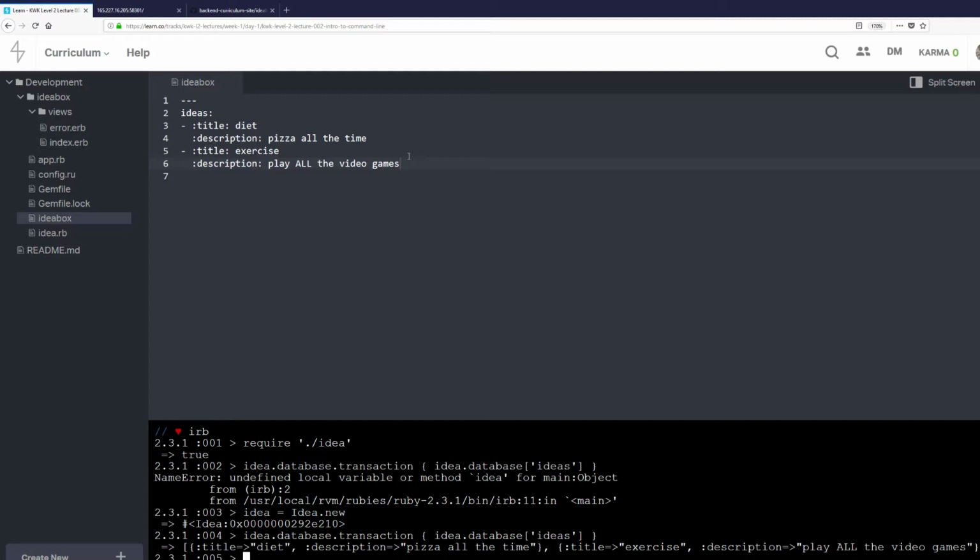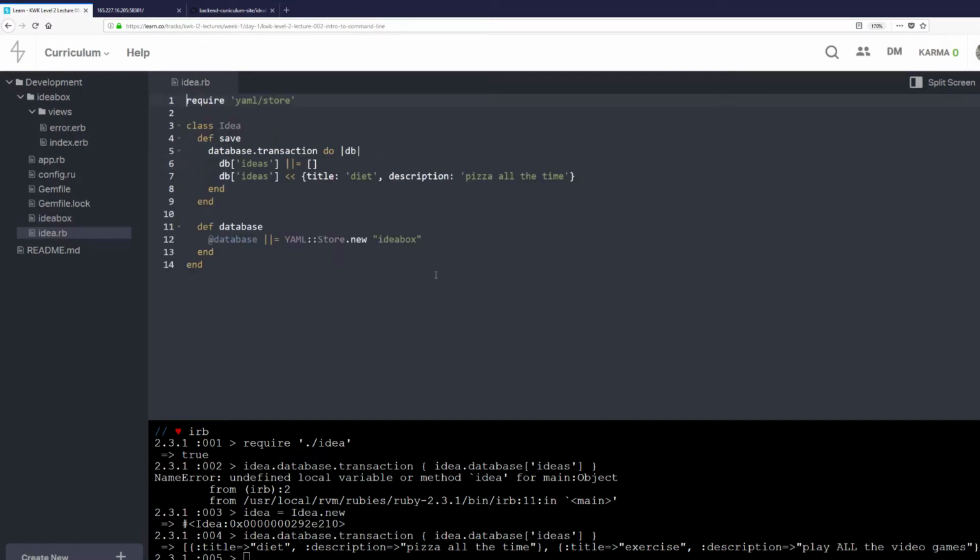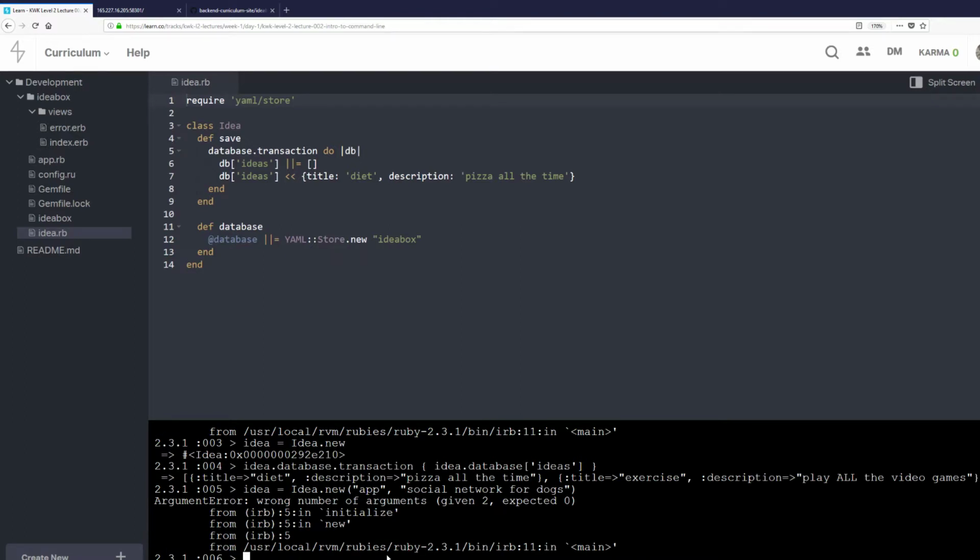So now we've got code that saves things to a database, which is fantastic. But here the problem is that we're just saving the same thing over and over again, and we want to save data passed in when the instance is created. So let's take this IRB, right? I want to make it so when I do idea equals idea.new, I want to pass in the stuff that I want. So let's do the app. Our idea, the title is app, and our body is going to be social network for dogs, right? That seems like a great app to make. And then we're going to do idea.save.